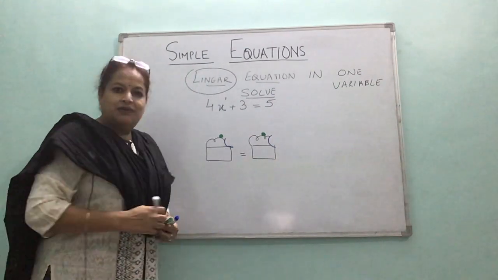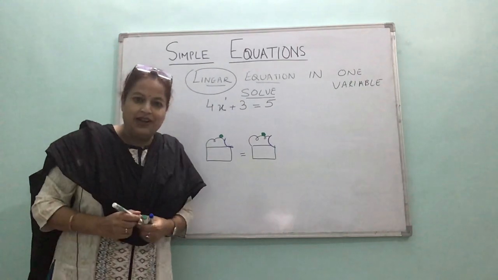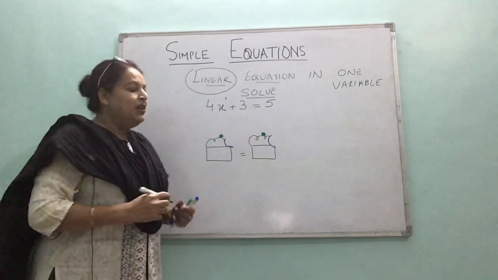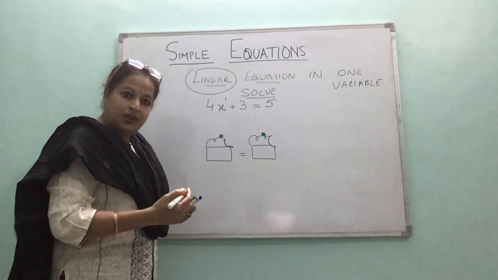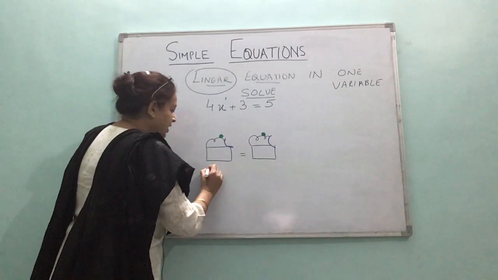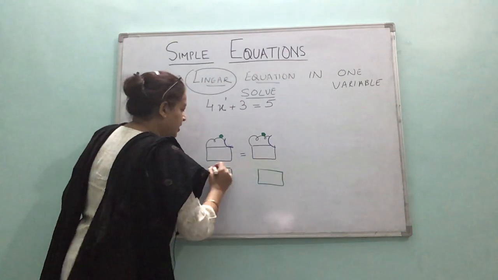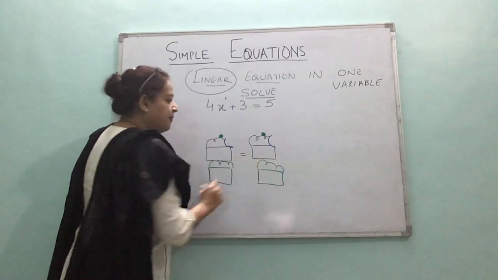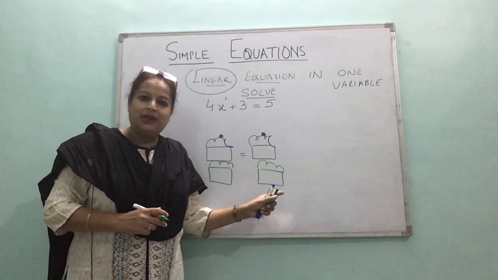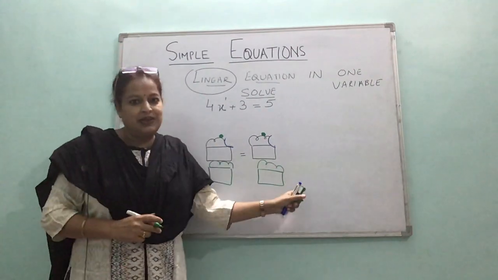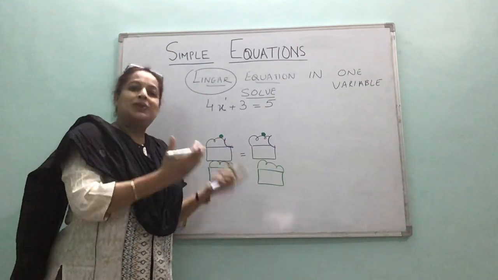Now you started to cry because your friend has taken ice cream. So your mother gives you 1 more cup of ice cream. So it is exactly 1 more same cup, that means it is multiplied by 2. Both sides are multiplied by 2. Here also it is double, here also it is double, 2 times. Then also they are equal.